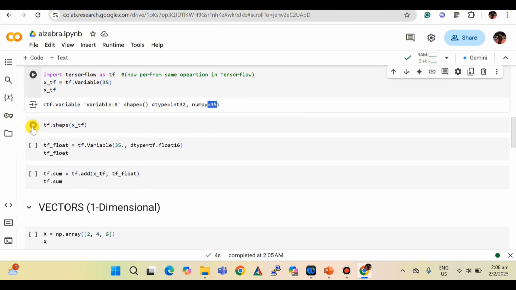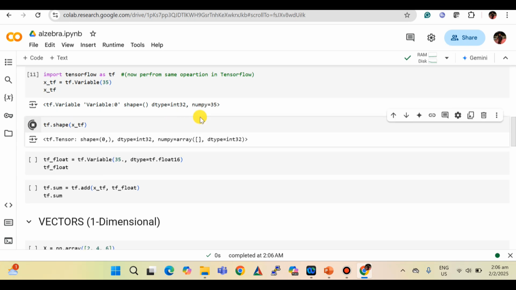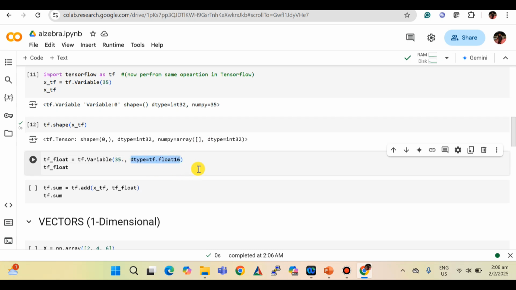Here we get the value 35, and now the shape. The shape is 0, because it's zero dimensional, it doesn't have dimensions. The data type is int32, and it is an array with a single number. Now for the floating point, you can put a decimal value here and then the data type, tf.float16, and then we get the floating values.